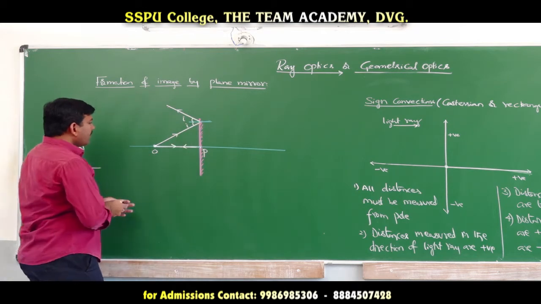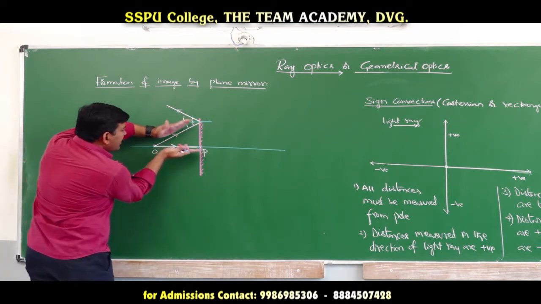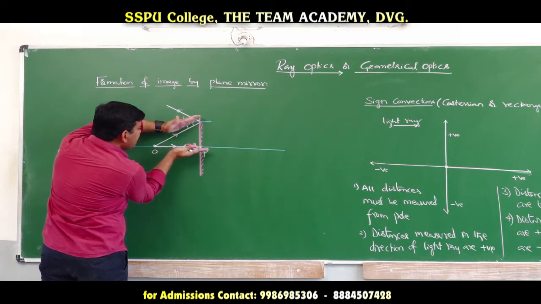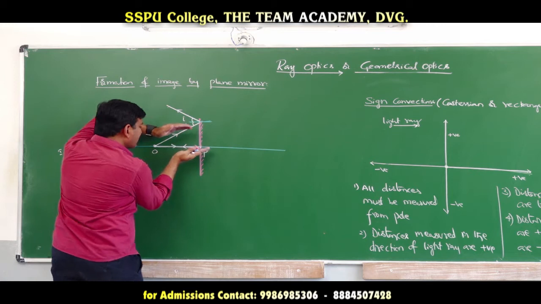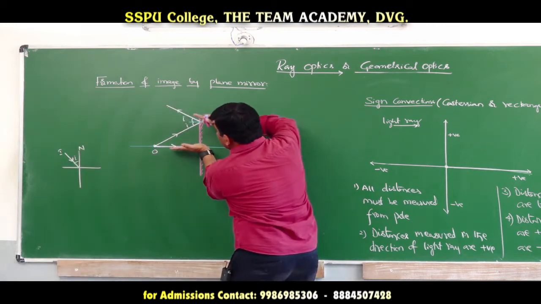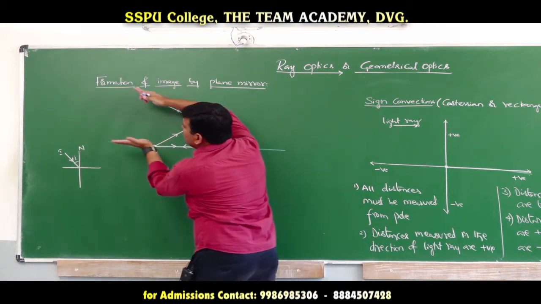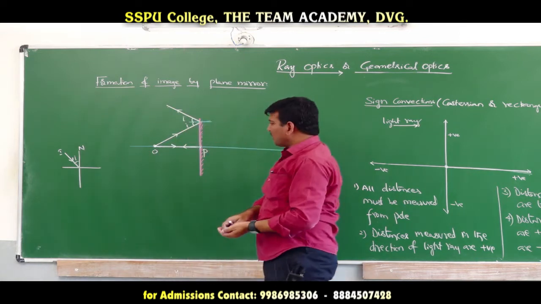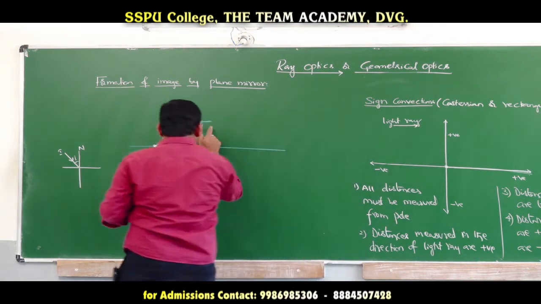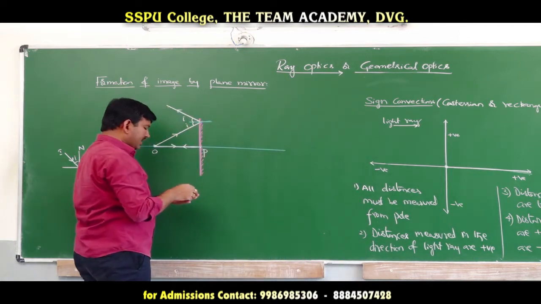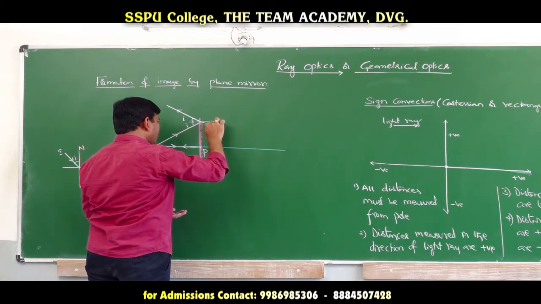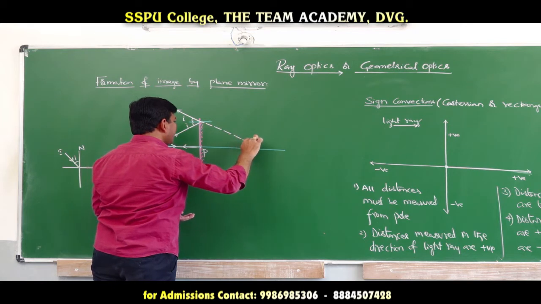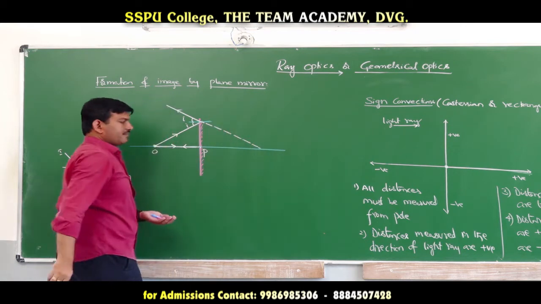Now, here these are the incident rays. So, what kind of beam is the incident beam? Diverging beam. As they are diverging, the incident beam is diverging. And this is one reflected ray and this is another reflected ray. The reflected beam is also diverging. But if you extrapolate this reflected ray in the backward direction, you can see that it will meet the principal axis at this point.